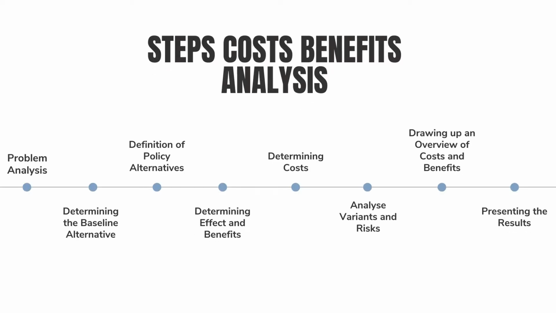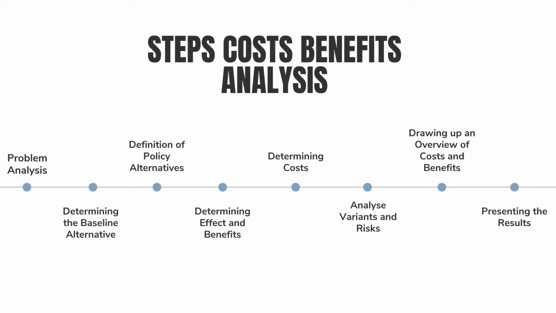Steps of cost-benefit analysis. There are 8 steps necessary to implement a cost-benefit analysis of a government problem. The first one is problem analysis. This analysis investigates what problem or opportunity presents itself, how it develops, and whether government intervention is legitimate. The second one is determining the baseline alternative. This describes the most likely development without a new policy.